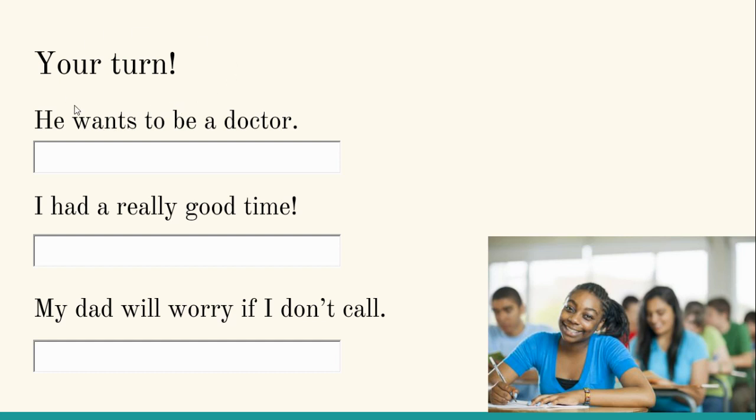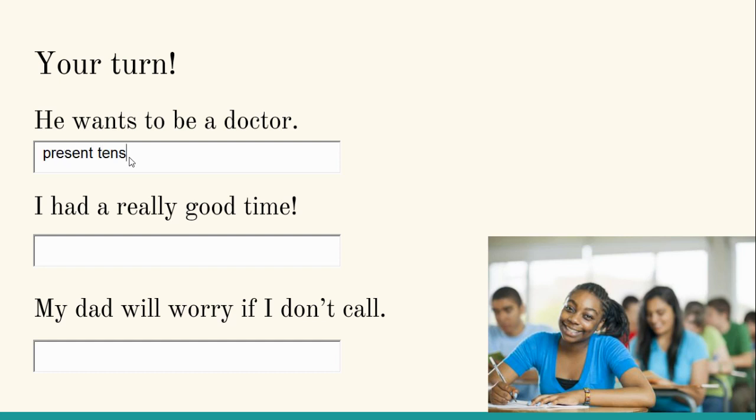When I want something, I am currently wanting it. I want it in this moment, in this present time. When we change it to he wants, that is the same meaning as me wanting something at this present time. So we can know that at this present time, he wants to be a doctor, meaning that this is in the present tense.